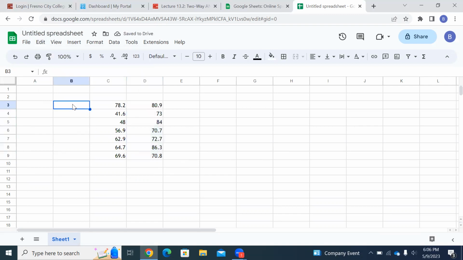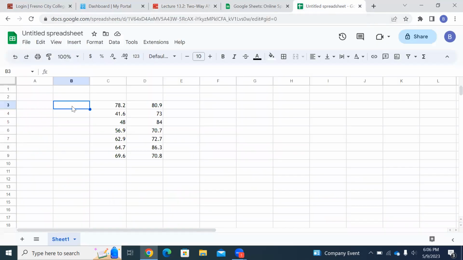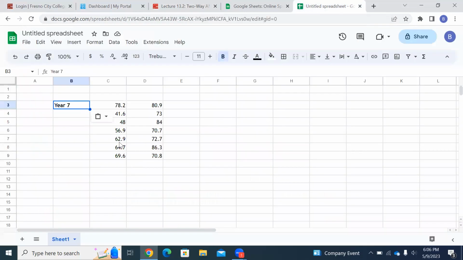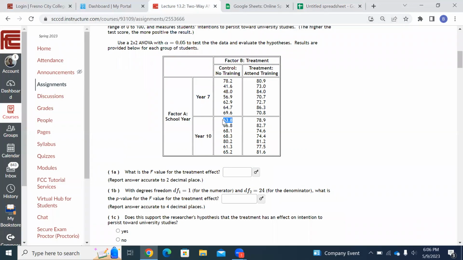Now I'm going to put the titles on. Let me go over here. Okay, there was a title here. Oh, year 7. So I'm going to go year 7. Control C. Come over here, right here. That's where year 7 starts. And then I'm going to go over here and do year 10 as well. Year 10, control copy. Notice that starts up here at 63.8. Oh, I didn't do those yet. Oh, yeah, year 10 will start right here. I got to go get this. Okay, there's year 10. Let me go get the year 10 people.